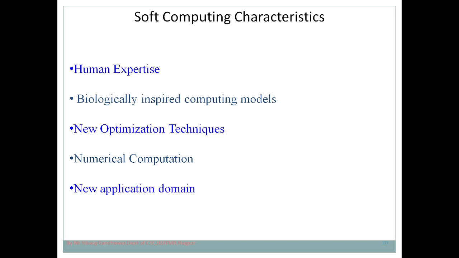The next one is numerical computation. Numerical computation means it involves intensive computation, formulas and calculation, so numeric values are there. If we see the structure of artificial neural network, we have seen that it involves three types of layer: input layer, hidden layer, and output layer. It works on the phenomena of forward propagation and backward propagation.